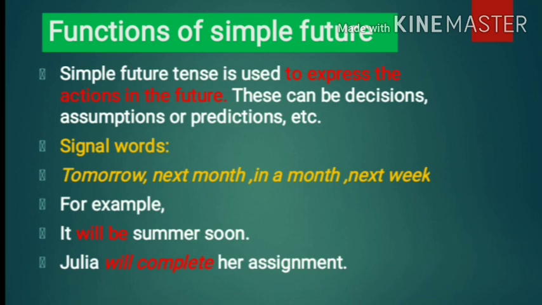Next one, what is given to here? Let us see. He will attend the meeting tomorrow. He will attend the meeting tomorrow. Tomorrow is the signal word and it gives us the idea that we must make the use of a simple future tense. That means we should make the use of will with root verb.